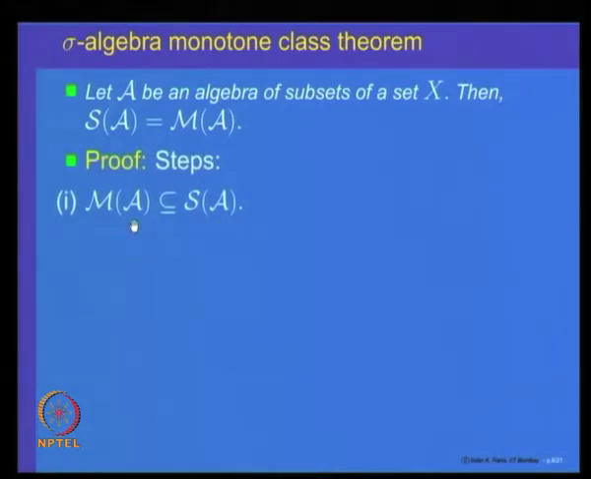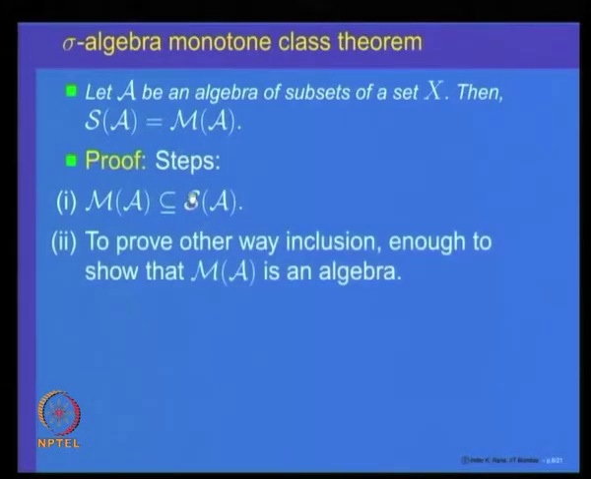For that one need not have even A as an algebra. For any collection, M of C is contained in S of C. So, in particular, if A is an algebra, then M of A is a subset of S of A. So, we have to prove the other way around inclusion, namely M of A includes S of A when A is an algebra. And to prove it, let us observe it is enough to prove that M of A is an algebra, because why is it enough to prove this?